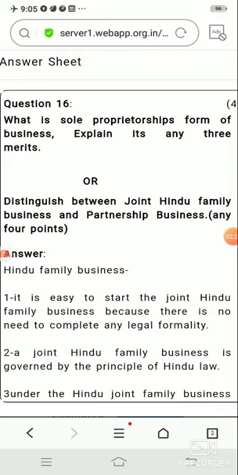Now students, for example, you have seen near your neighbor's house also, there are small shops which are handled by one person only, owned, managed and controlled by one person only. So these are all examples of sole proprietorship form of business. Now what will be the advantage if we are starting a business in the form of sole proprietorship? Because only one person is handling the business and is the owner, decisions of the business can be taken quickly. So the first advantage is quick decision making, right?